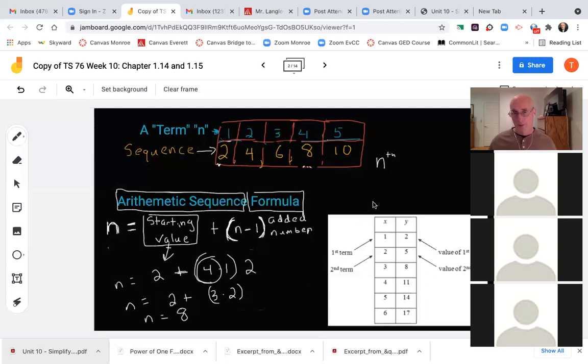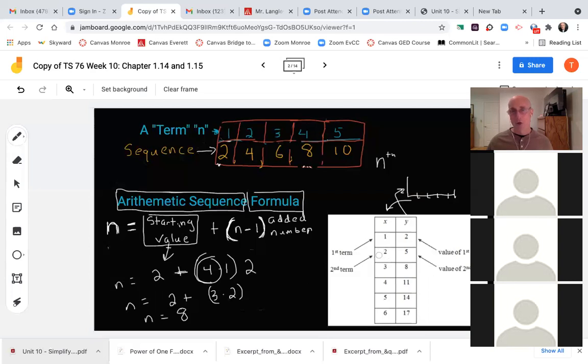So look down here as another example. If I had the x values, which by the way on a chart would be all my x values here, these are all my x's, and then my y values go here, typically on a chart. Our first term here would be, if I had a list of numbers, a sequence of numbers, the first number, that's my first term.